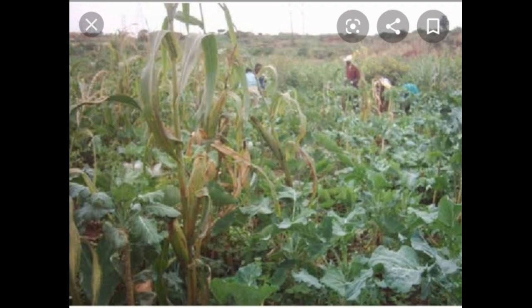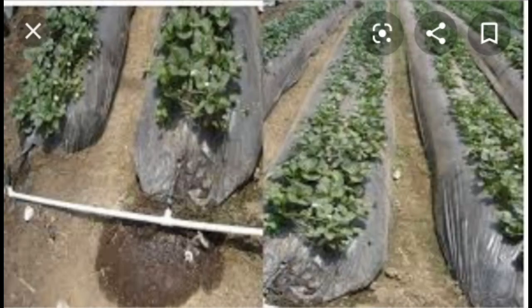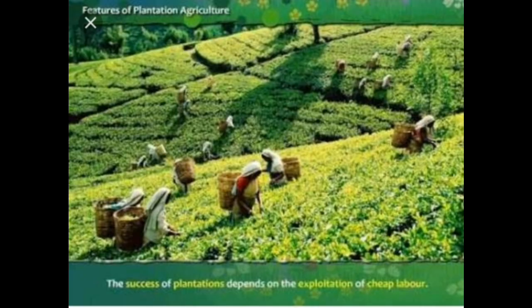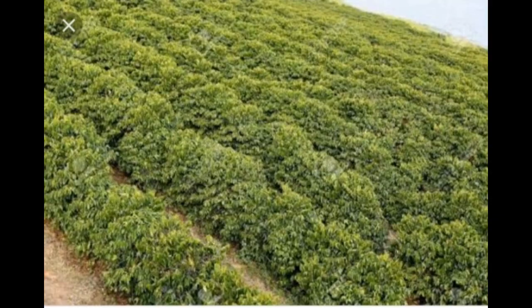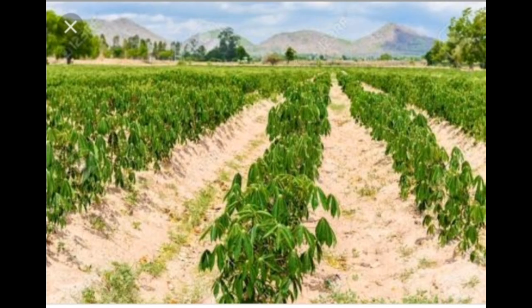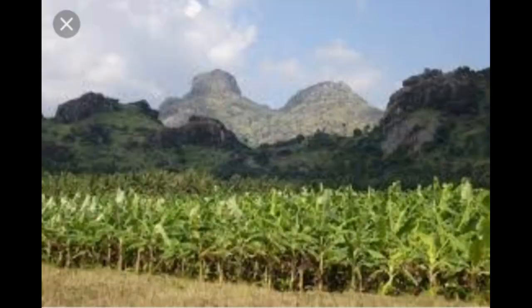Another one is plantation farming. Plantations are very large farms where usually only one crop is cultivated. Plantation farming is also commercial in nature, where the produce is sold for profit. Plantations are common in tropical areas where the temperature and annual rainfall are high.